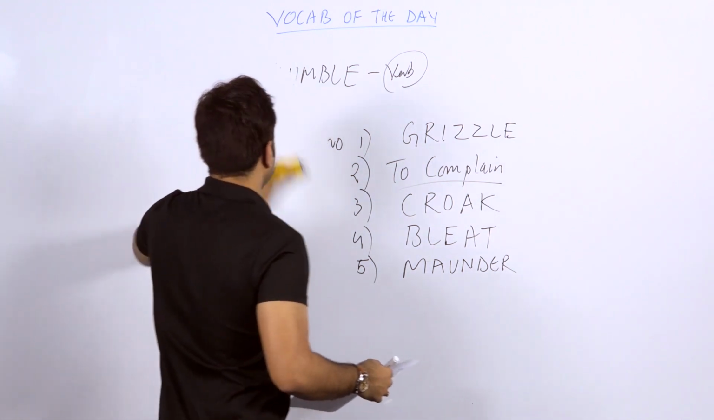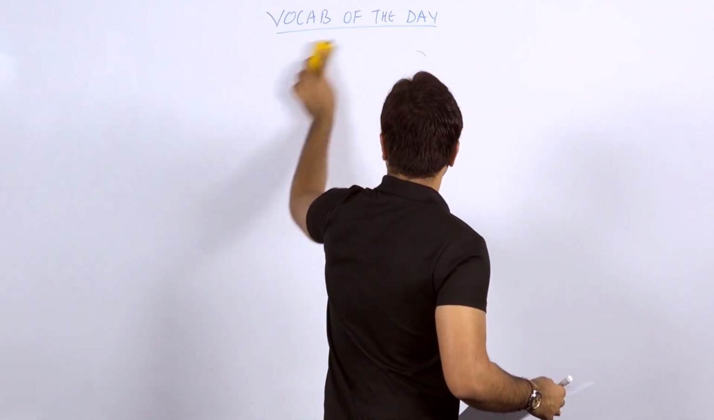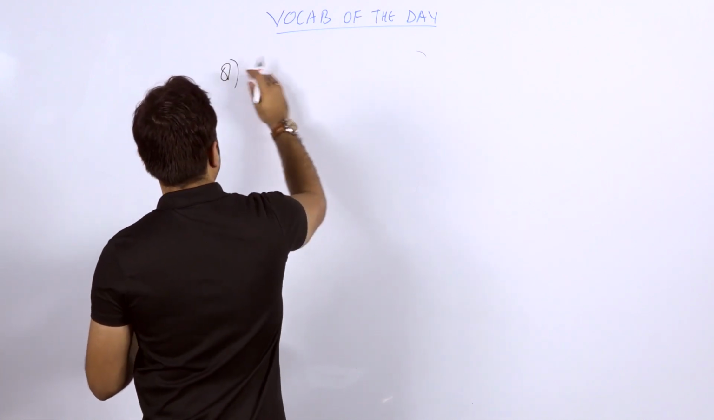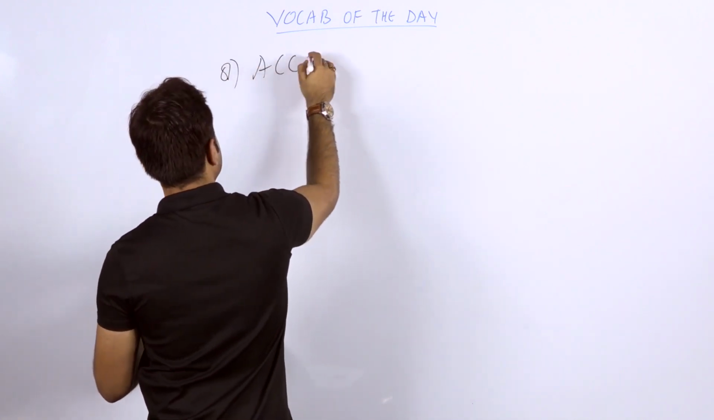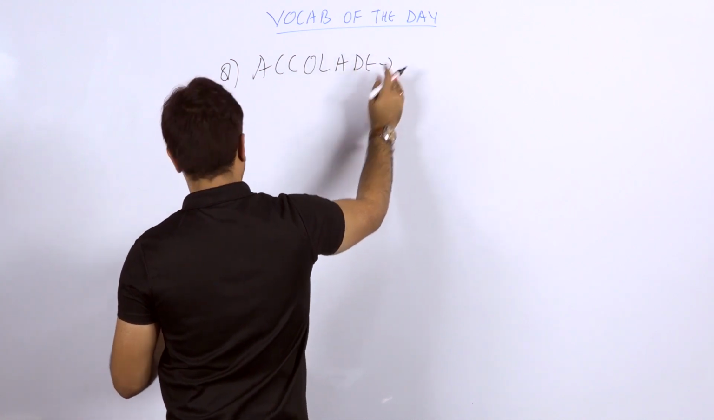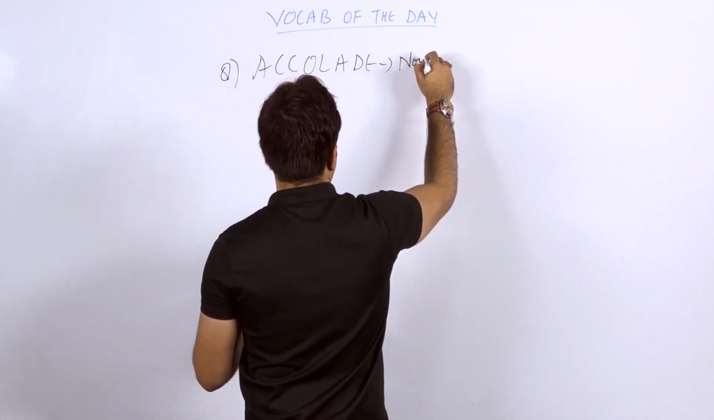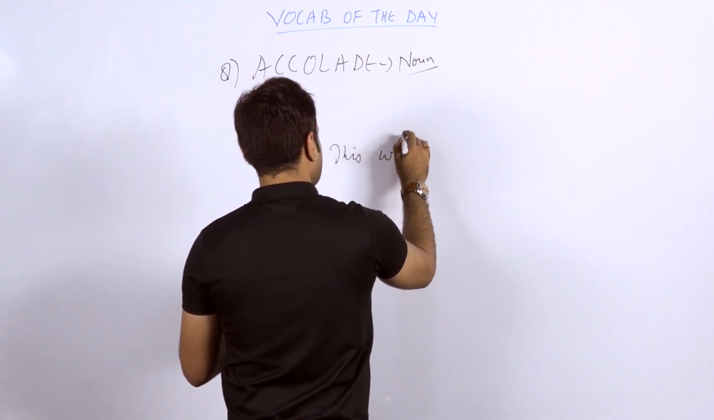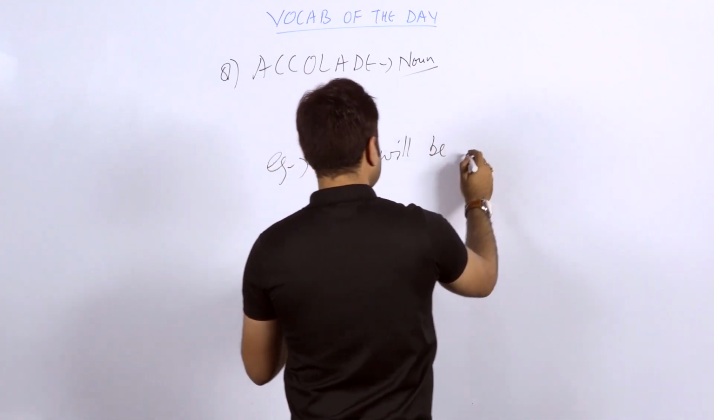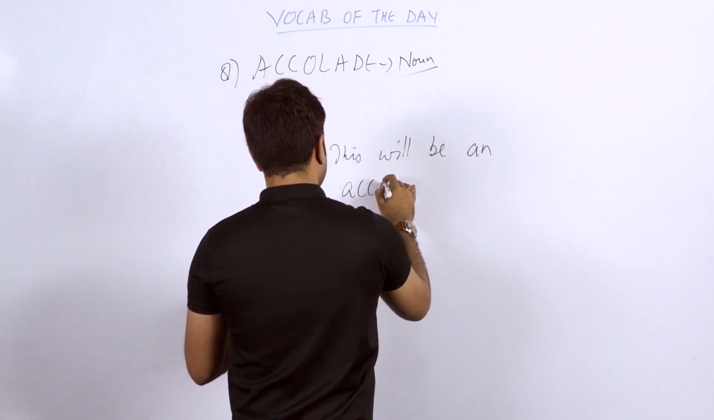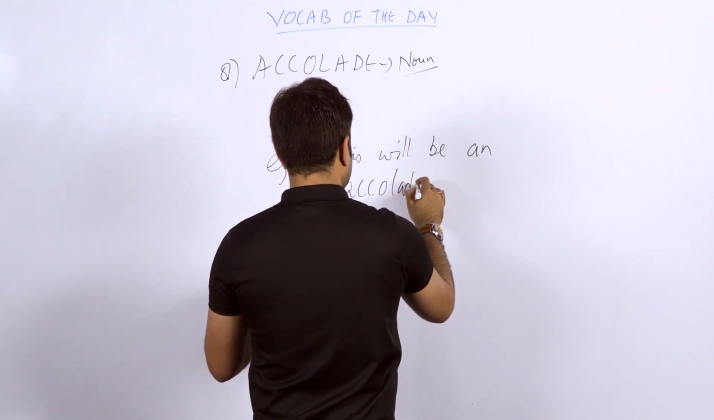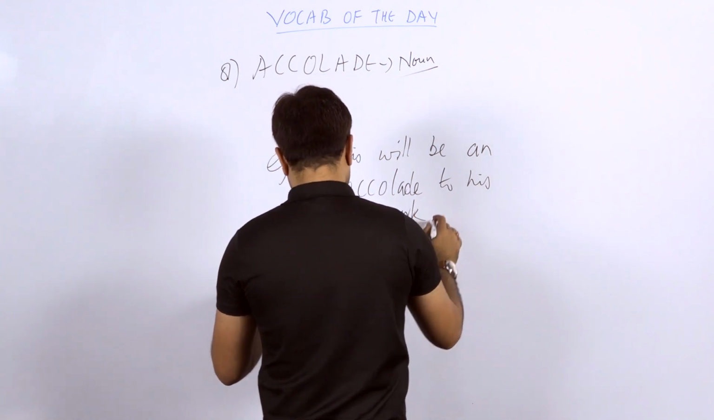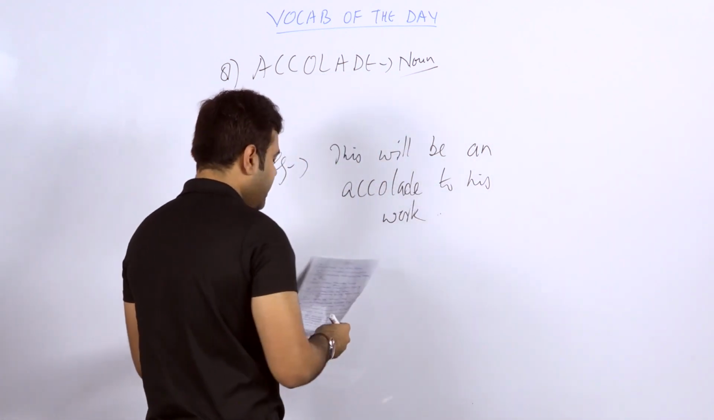So let's proceed to the next word, the eighth word on the board. It is accolade. ACCOLADE. Accolade. It can be used as a noun. What is the sentence? The sentence says this will be an accolade to his work. This will be an accolade to his work.